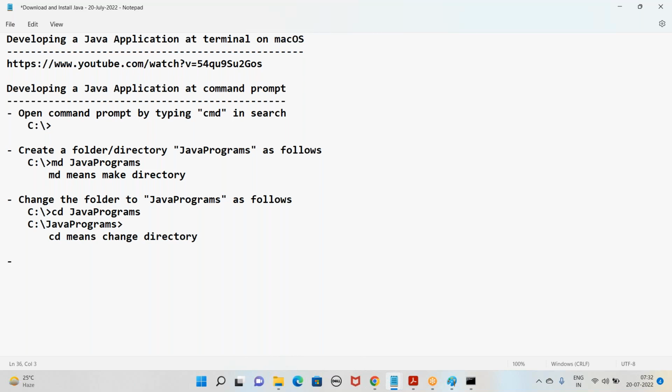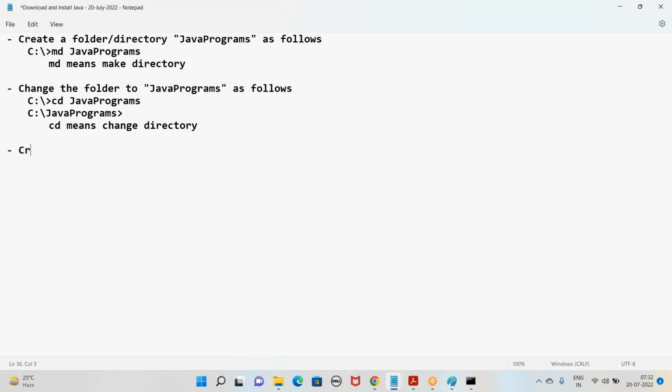Next step, create a Java source code file welcome.java like this: notepad, and say welcome.java.